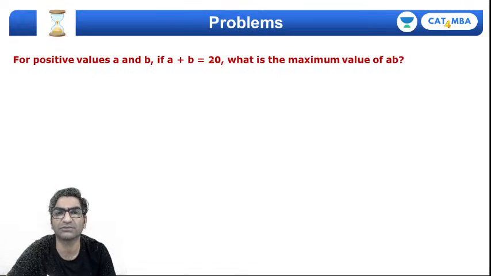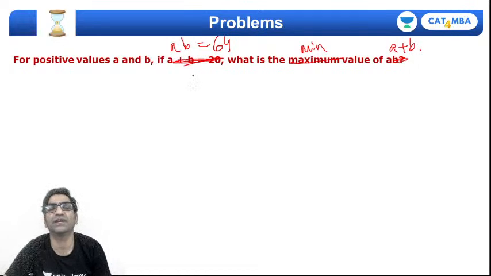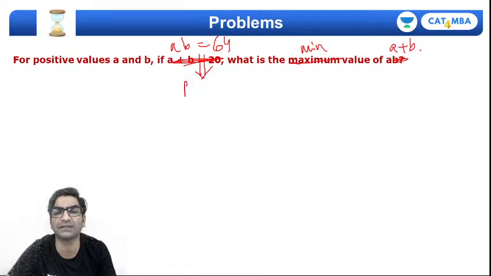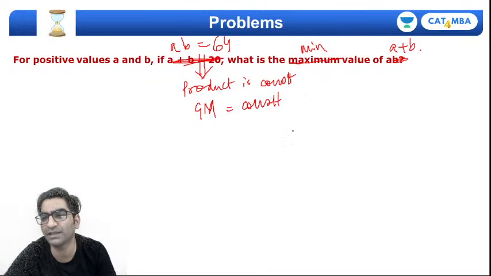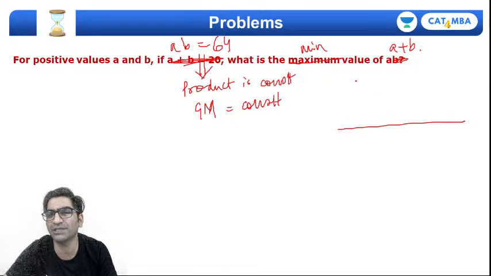So let's say this question is if a into b is equal to 64, then what is the minimum value of a plus b? So the way you'll think is that you have two numbers whose product is constant, and which mean depends on the product? The geometric mean. So geometric mean is a constant value, right? So I'm already thinking ये रहा gm fixed है, am हमेशा gm के ऊपर होता है, right? Which means am अपने minimum value तक पहुंच सकता है when it becomes equal to gm, right?